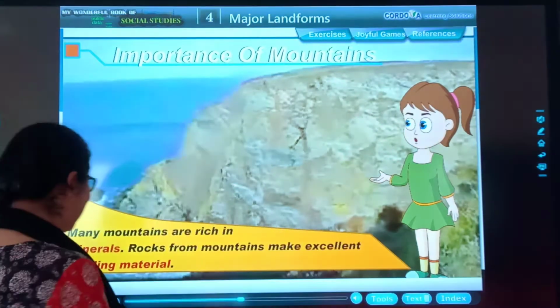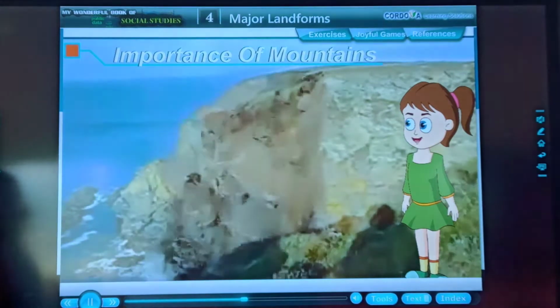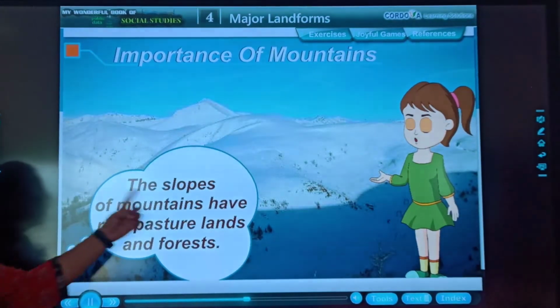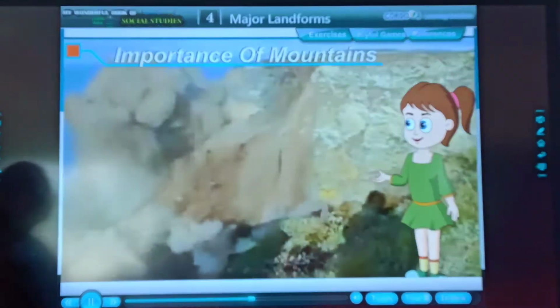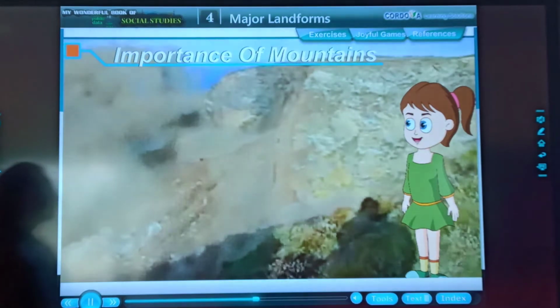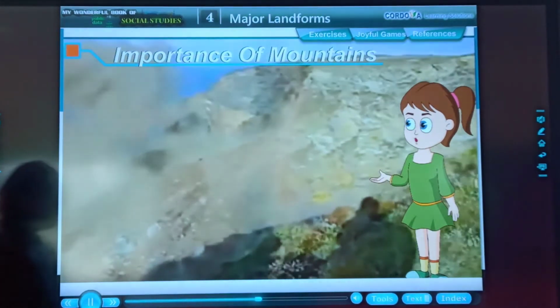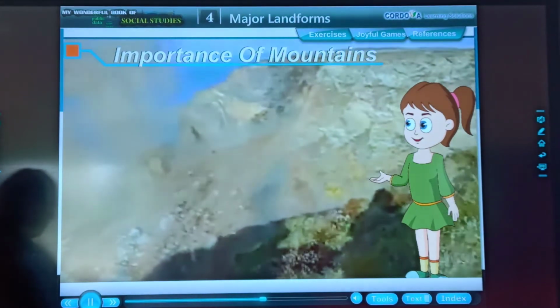Okay, students? The slopes of mountains have rich pasture lands and forests. Agriculture cannot be practiced on a large scale as the mountains have thin soil cover. Due to unsuitable climate, shortage of land, and difficulty in transportation, the region is thinly populated.